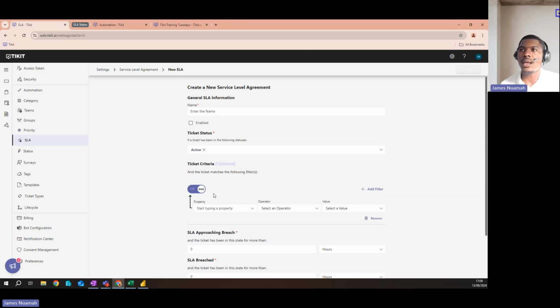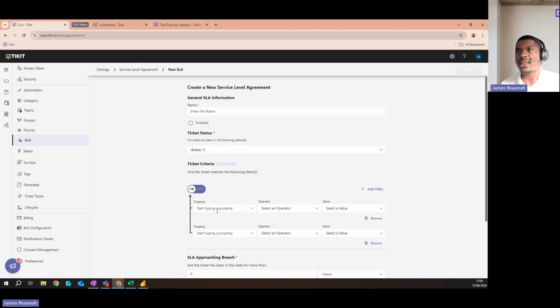As we saw in our earlier training session, I think it was a couple of months ago, you can see here we've got and/or. We've got this choice here. You can think of this as an any or all. If I have it on all and I add more filters, then if this one is met or that one is met, then it will trigger. But if I select it to and, then it has to meet all of them to be triggered. That was covered in our earlier training session, so you can always revisit that there as well.